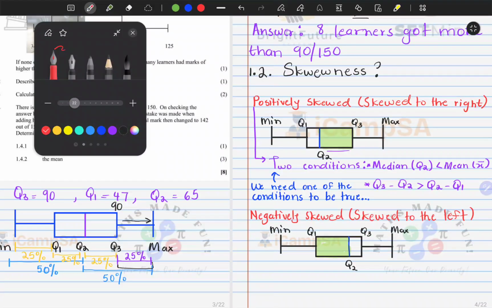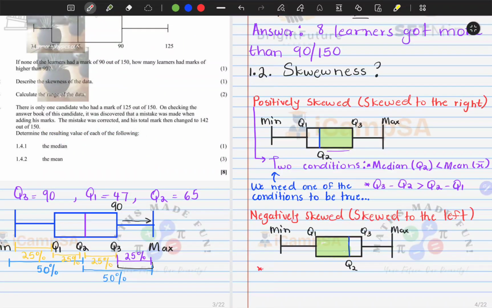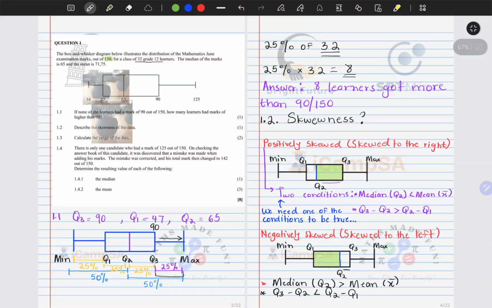So this can also happen under two conditions. It is skewed to the left if our median, which is Q2, is greater than our mean, which is denoted by X bar, or if our Q3 minus Q2, if you observe carefully, is very small compared to Q2 minus Q1. So you can check any of these two.